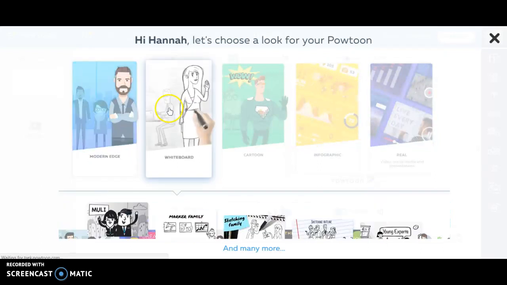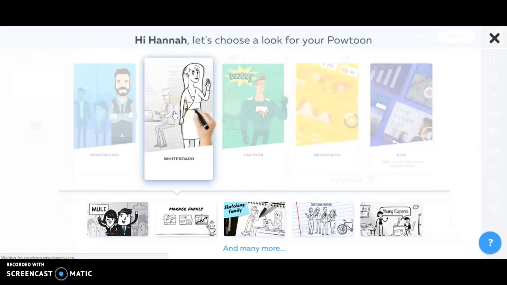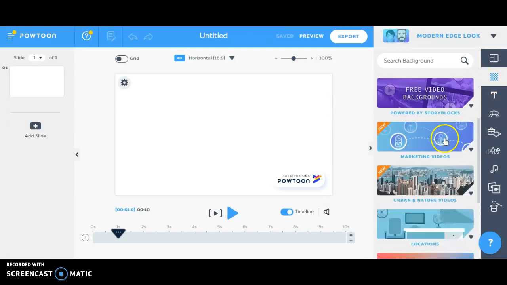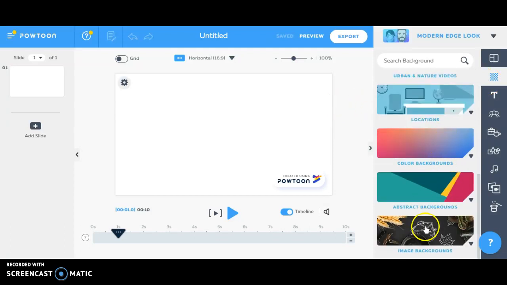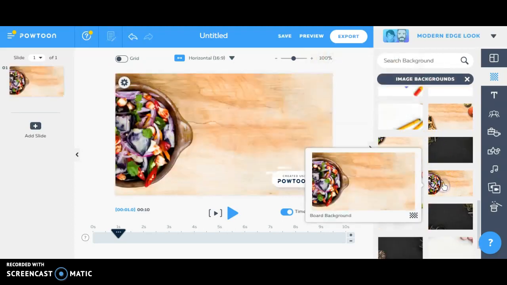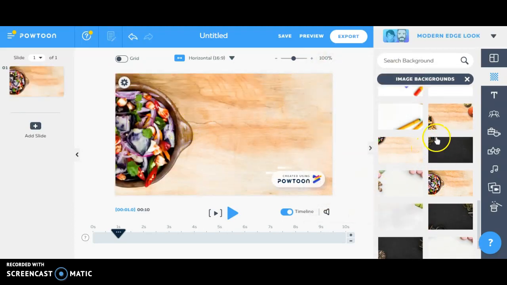Okay, so the first step to creating your PowToon is to choose your style. I'm going to choose Modern Edge just because it gives you the most features in the free version. So the first step is to create a background for your PowToon. Now each of your slides can be something different, but they have different themes so they can all kind of fit together. So I'm going to choose this cooking background for my first slide. So once you've chosen your background, you can add text, characters, and props.